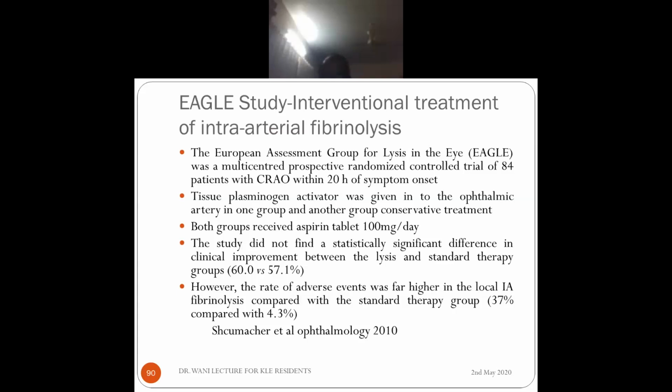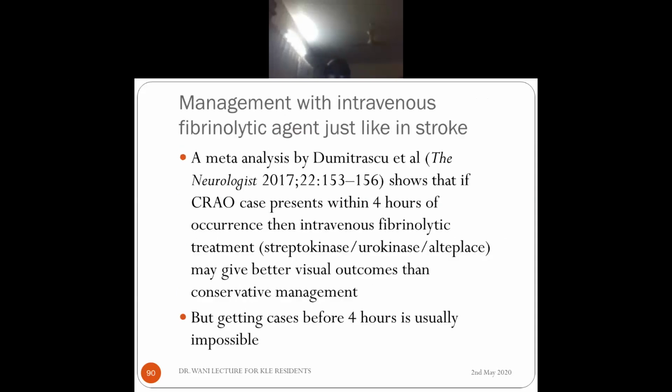So it was about 37% compared to 4.3%, meaning there was bleeding and other side effects in these patients. So usually nobody tries ophthalmic artery cannulation, but there are some papers which have supported this. Now another one: why can't we give intravenous fibrinolytic agents just like in stroke or coronary artery disease? And actually there is a meta-analysis by Dumetro of many studies.